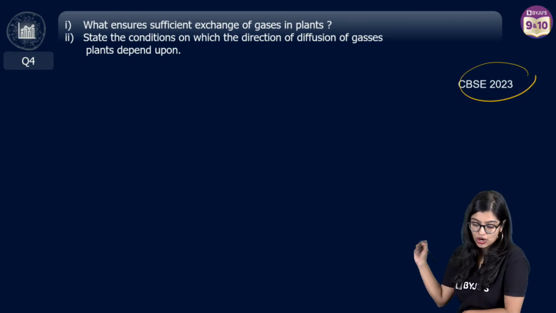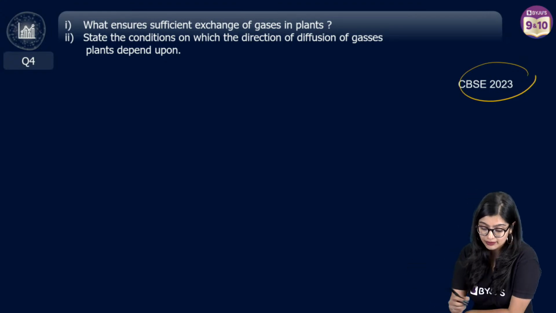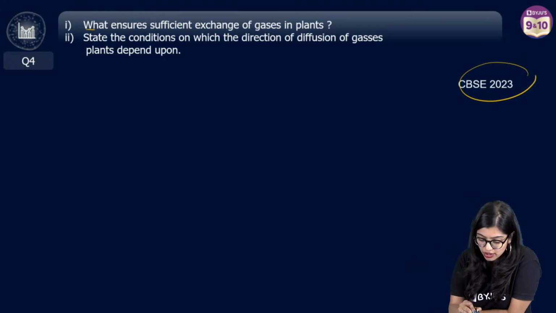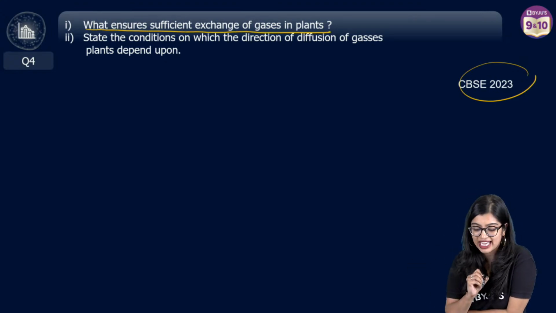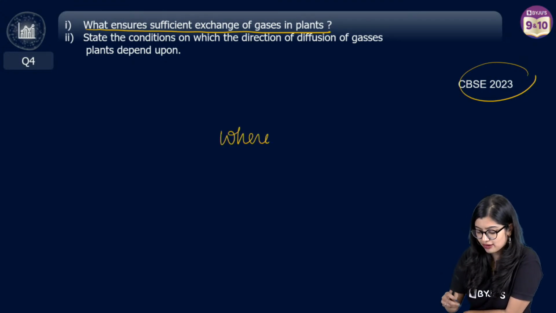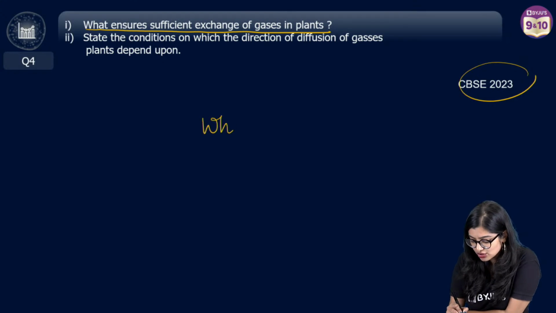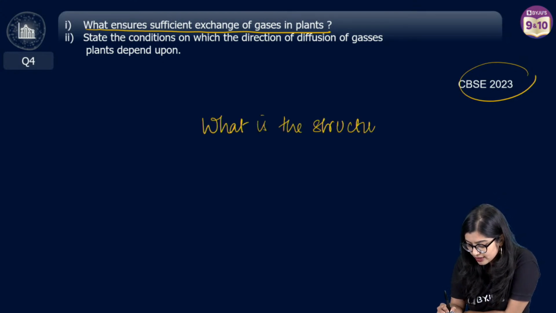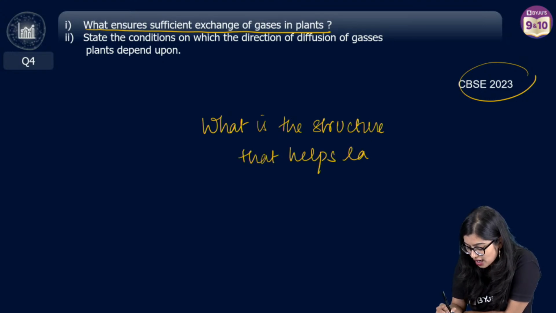Now, see, many of you have not understood this particular question, right? Now, what ensures sufficient exchange of gases in plants? Now, we are talking about what is the structure that helps largely with gaseous exchange?